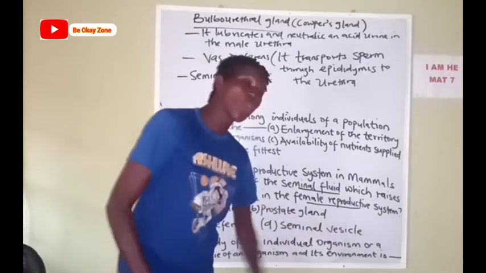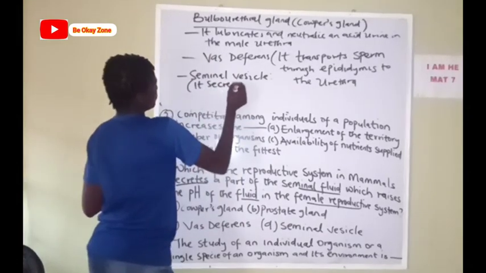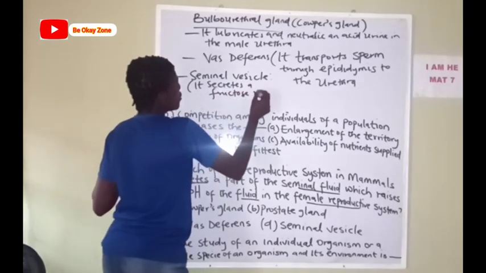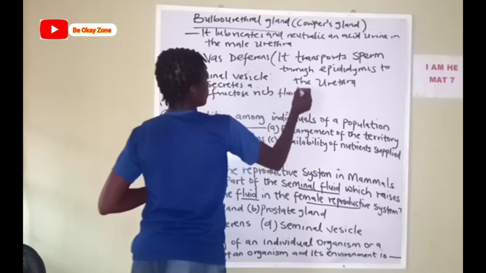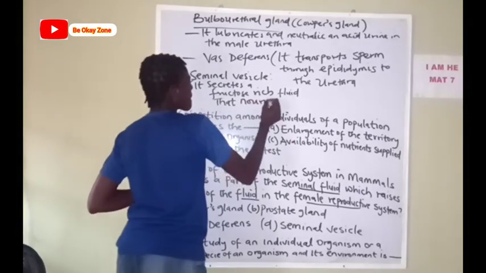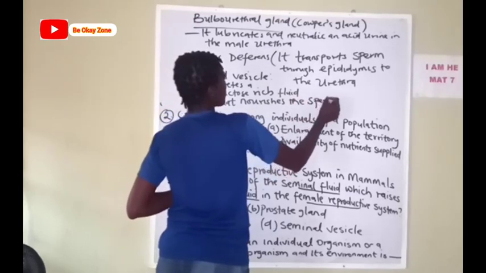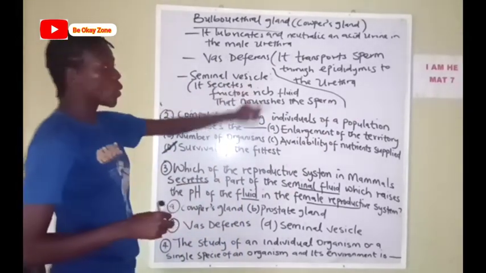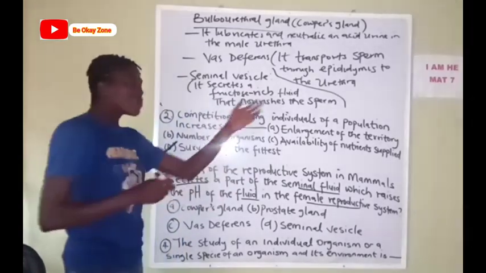What the seminal vesicle does is it produces or secretes a fructose-rich fluid that nourishes the sperm. Please take note. So this is what the seminal vesicle does.